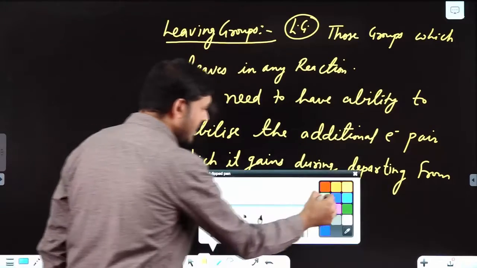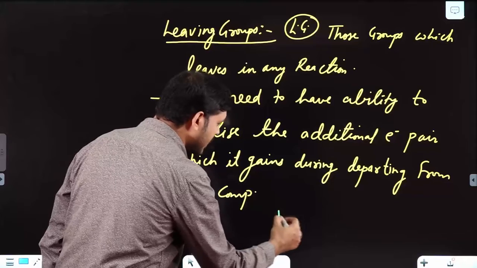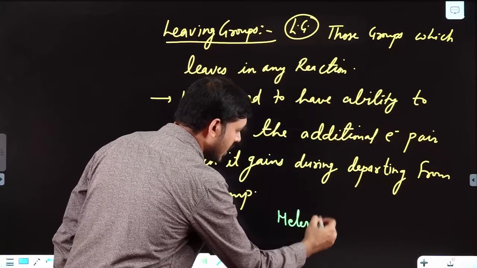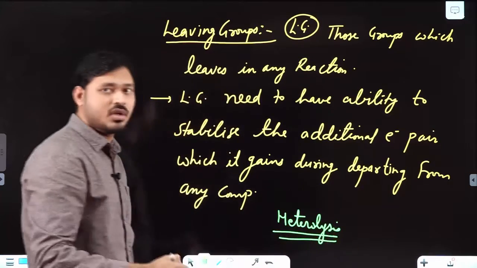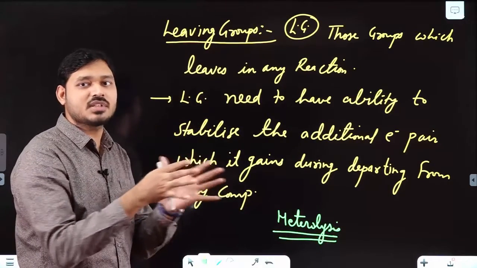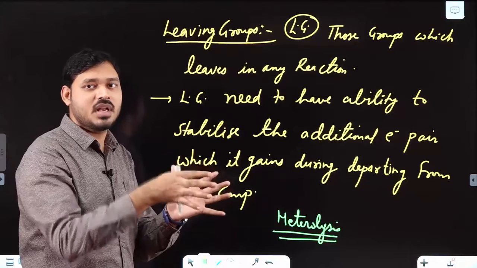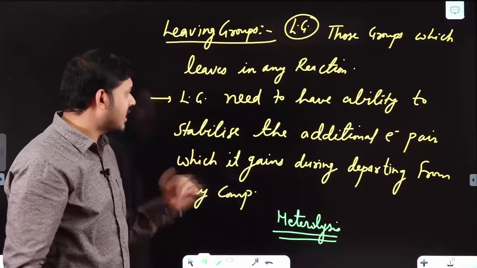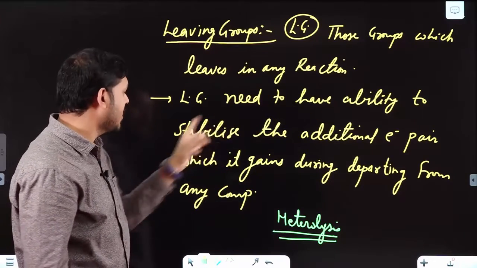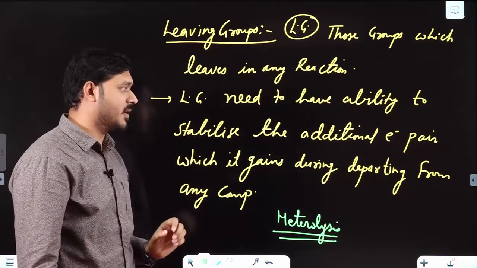What happens generally in case of heterolysis? Heterolysis means unequal distribution of electrons. So generally during heterolysis of bonds, some group leaves or departs. That is your leaving group. Now that leaving group needs to have the ability to stabilize the additional electron pair.